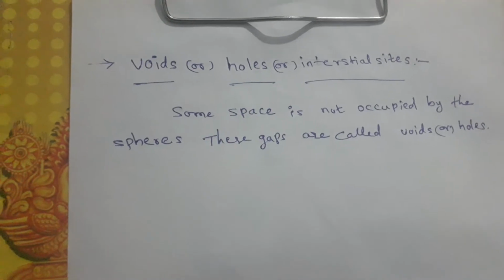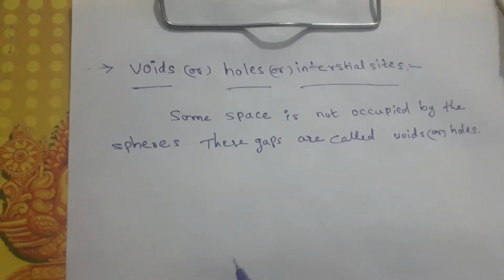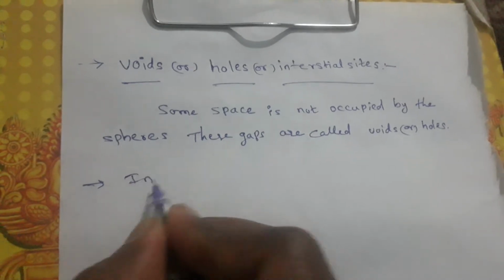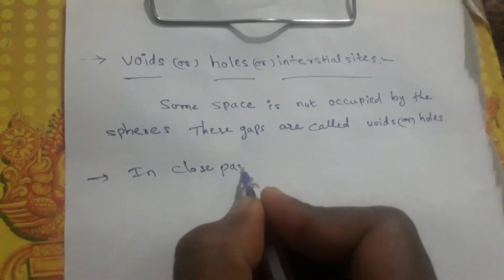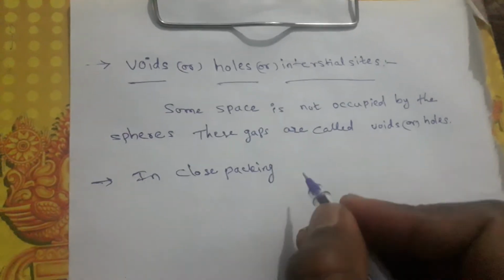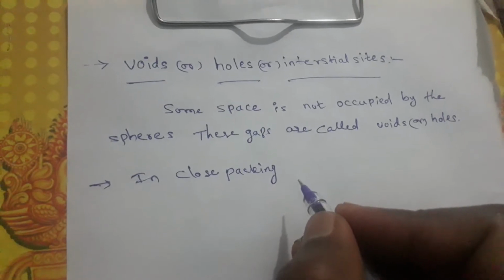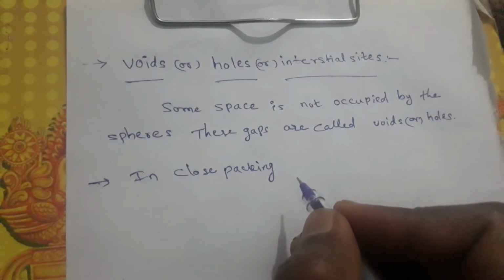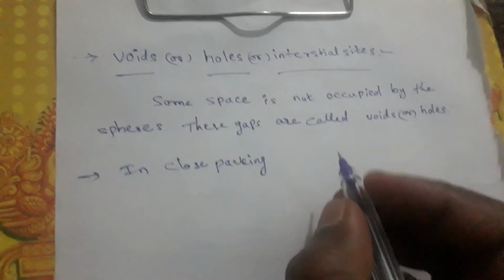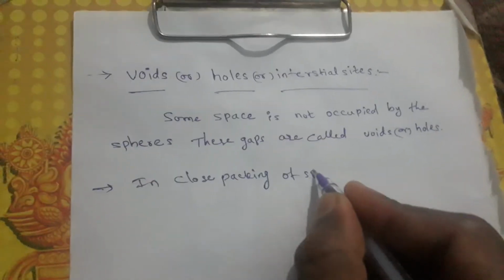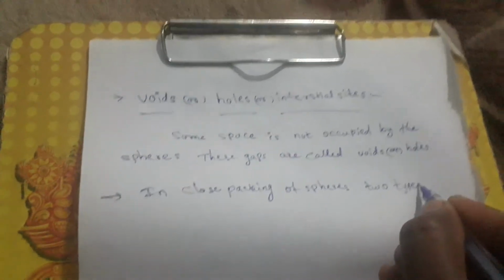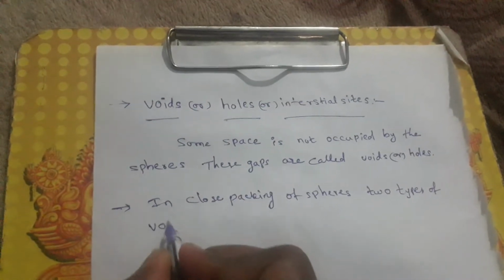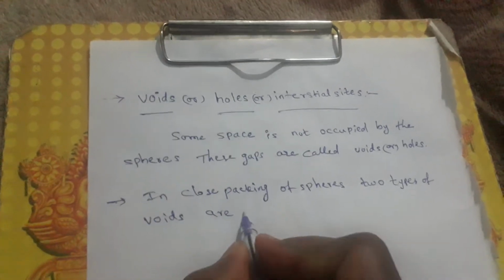In close packing of the spheres, that is hexagonal close packing or cubic close packing, two types of voids are present.